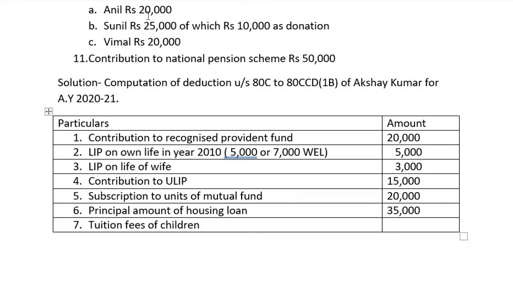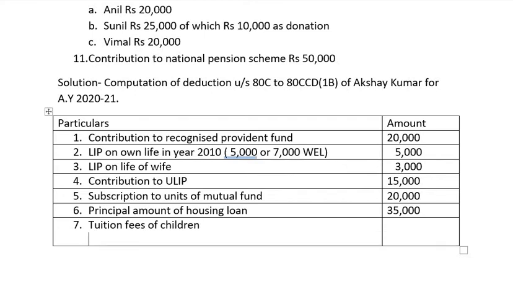That means if we take Anil and Vimal's, the tax liability of the assessee comes down and post-tax income increases. That is the reason Anil's is 20,000, Sunil's is only 15,000 because 10,000 is donation. Vimal's is 20,000. So the highest amounts are Anil and Vimal.